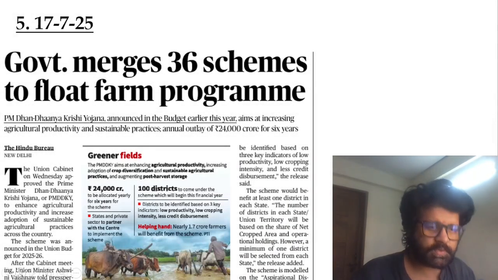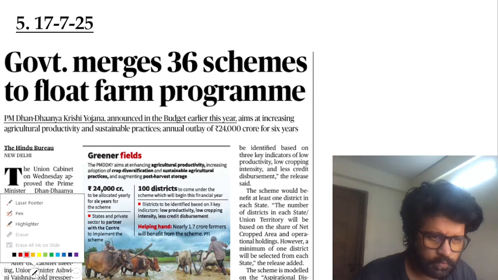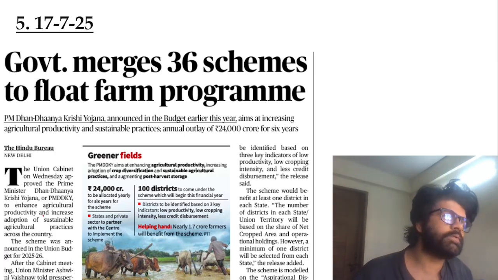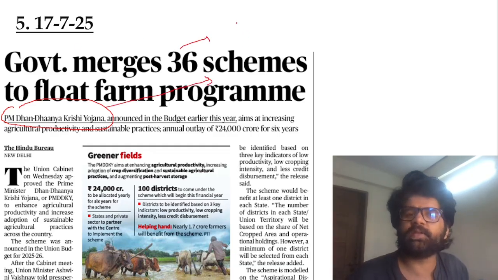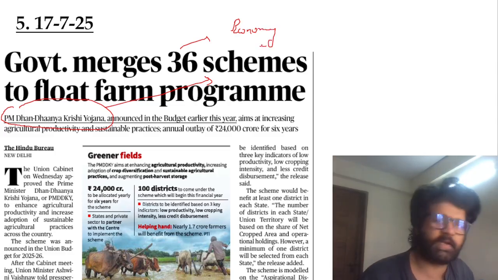Just like there was another tricky article which we have done, Ministry of Cooperatives and all. If you have not read it, it's difficult to solve questions related to that. Similarly, this PM Dhan Dhanya Krishi Yojana. It's an umbrella scheme merging 36 schemes related to the agrarian sector. This article I can easily put in economy, but from the governance schemes perspective, you can keep it in polity and governance as well.